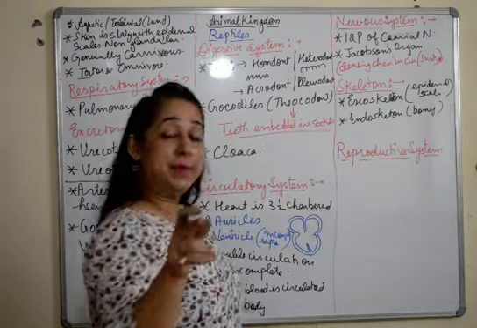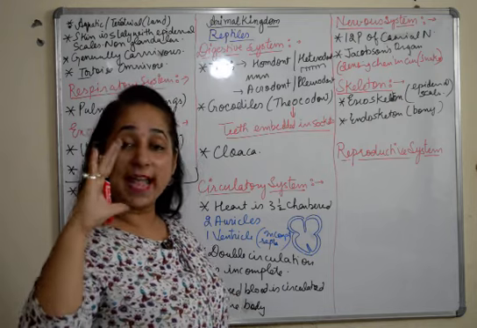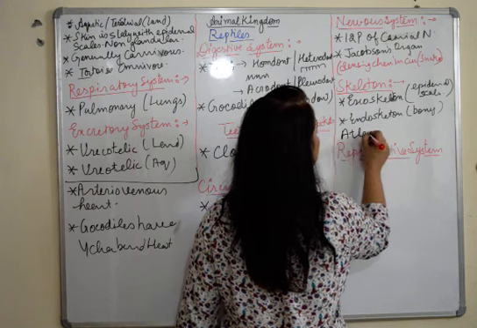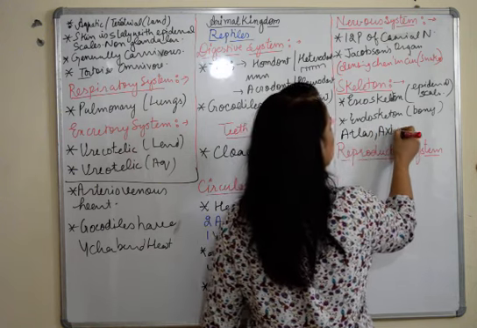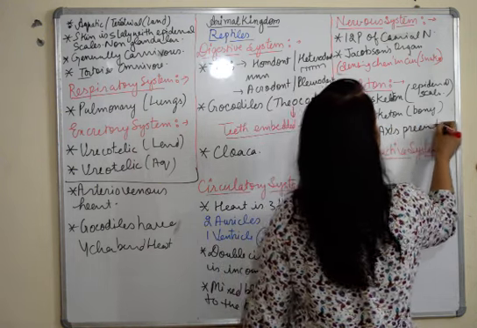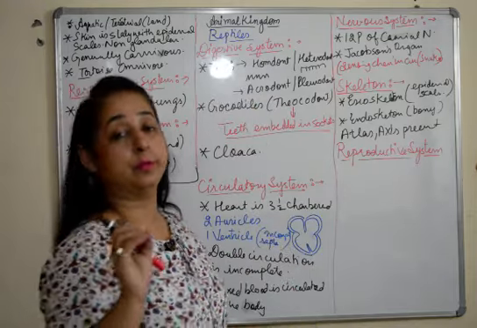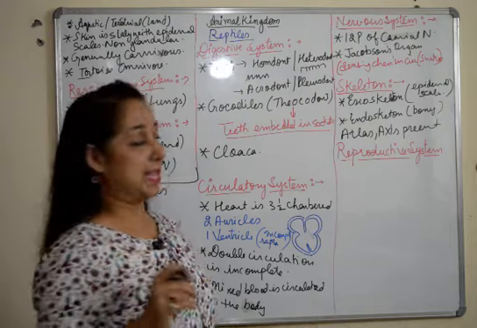Plus, in amphibians, atlas and axis, the first two neck vertebrae, were absent. Here both are present. So atlas and axis present. That means they have a specific neck region, the first two vertebrae of the vertebral column. So this is about the skeletal system.